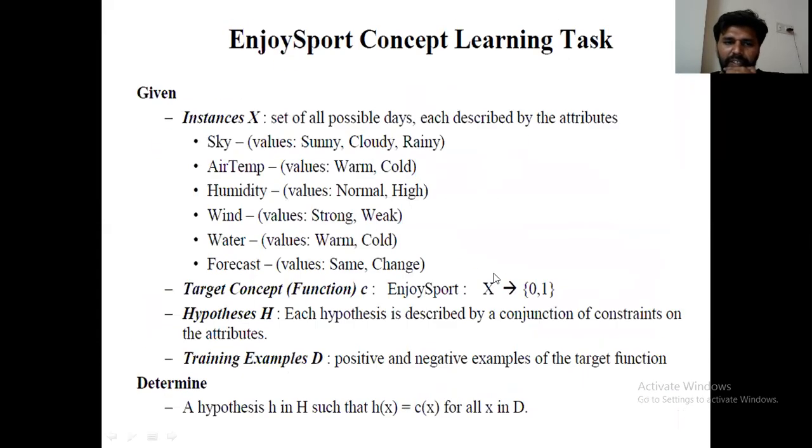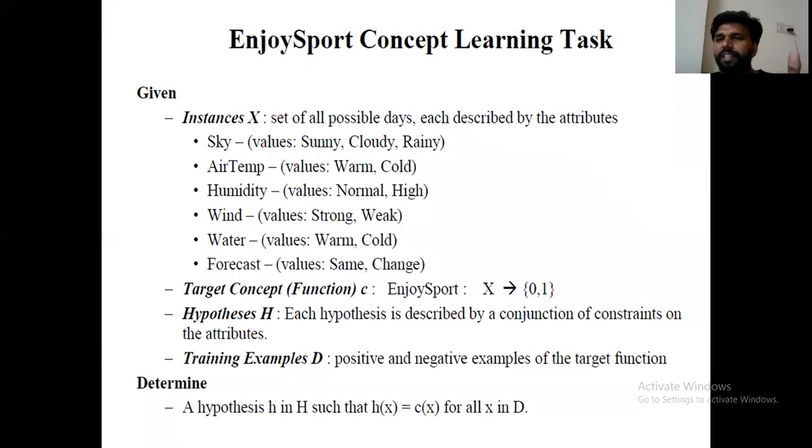Now coming to the example. All positive and negative examples are available in the data set D. This data set belongs to training examples. Initially, our input is what? Training examples.